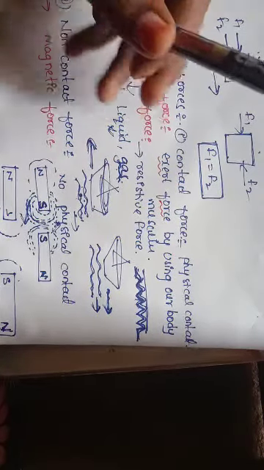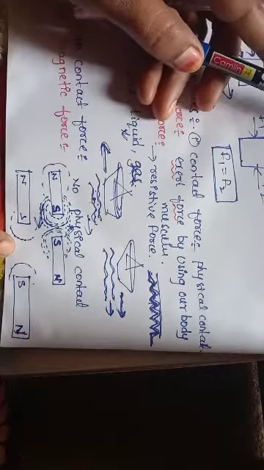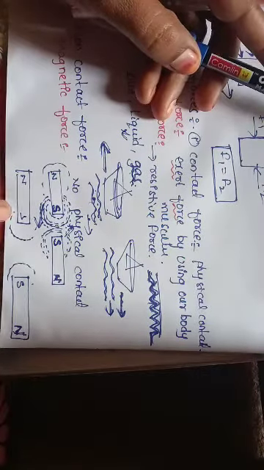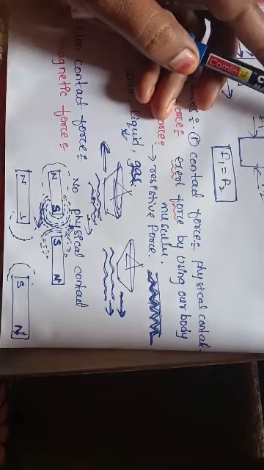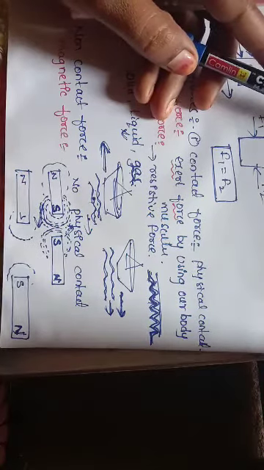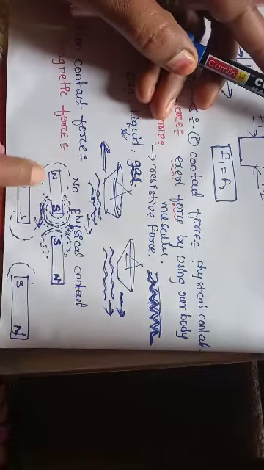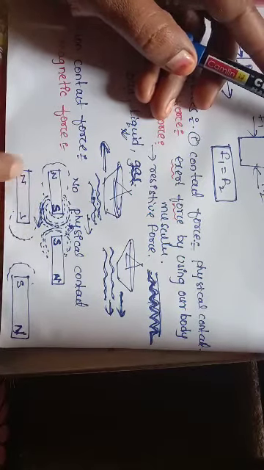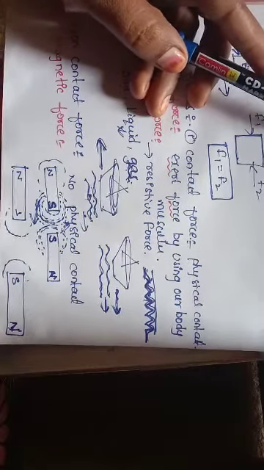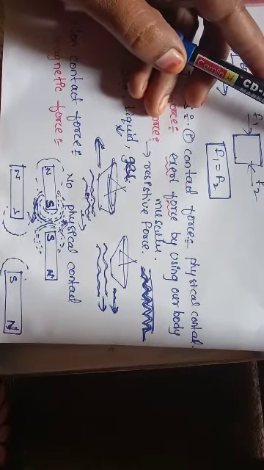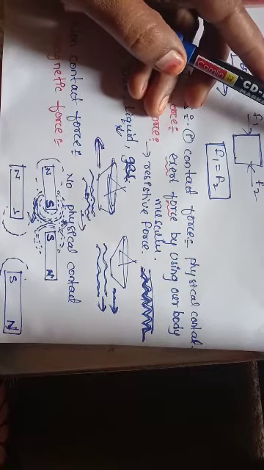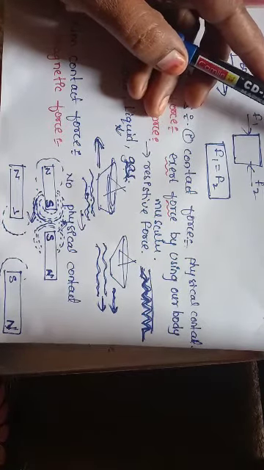No. So for non-contact force there exists a region where the forces are weak and where the forces are strong. In the area very close to these two magnets, there exists a field, right? A space around the magnet where influence is very strong is called a magnetic field.